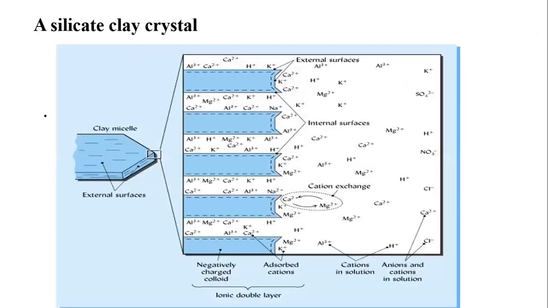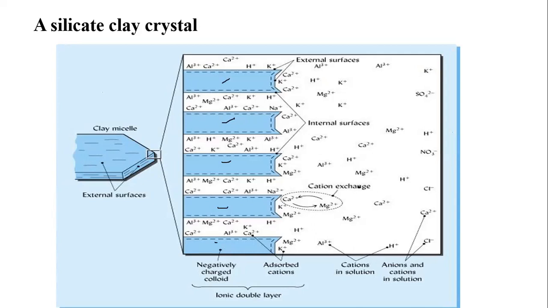Coming to the next, it is called the silicate clay crystal. Well, students, this image you can see is the clay particle. Inside the clay, you can see different layers, and also there will be 2 surfaces. This is called the external surface, and in between the 2 layers is called the internal surface. And between this internal surface, you can see many minerals: magnesium, calcium, aluminium, and also some silicate, chlorine, hydrogen. Here exchange takes place. Calcium will be exchanged with magnesium, magnesium will be exchanged with calcium. This is called the cation exchange.